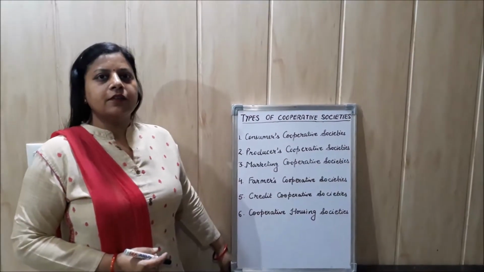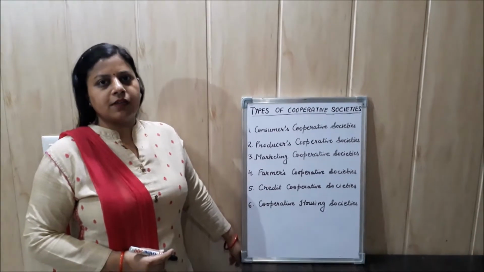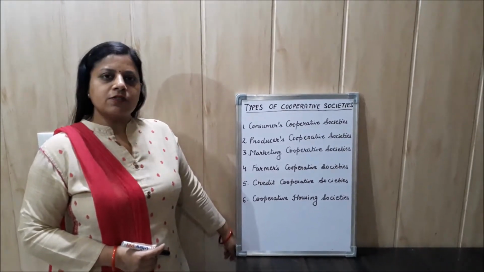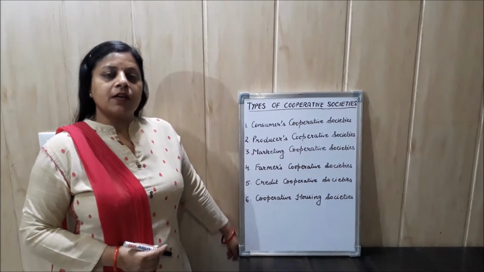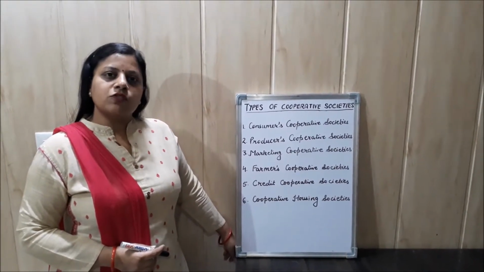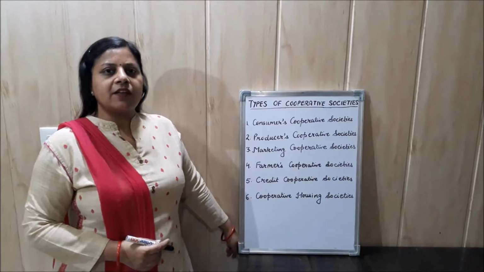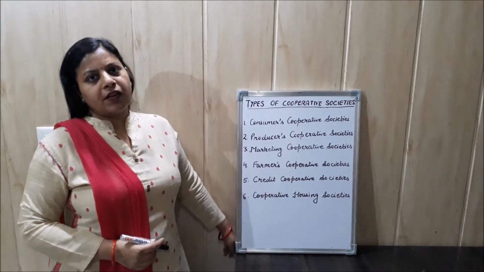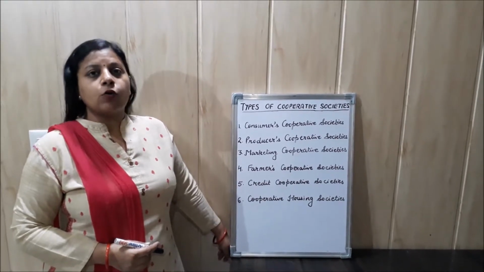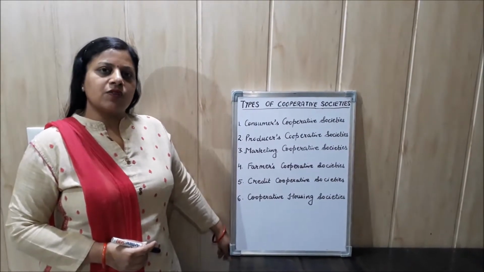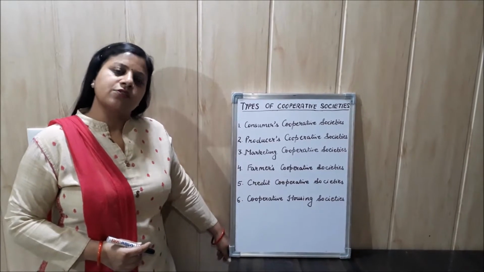Hello everyone. Today's topic of discussion is types of cooperative societies. Cooperative societies can be of different types, like consumer cooperative society, producers cooperative society, marketing cooperative society, farmers cooperative society, credit cooperative society, and the last one is cooperative housing society.